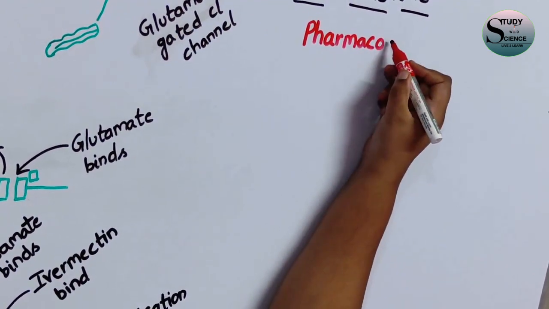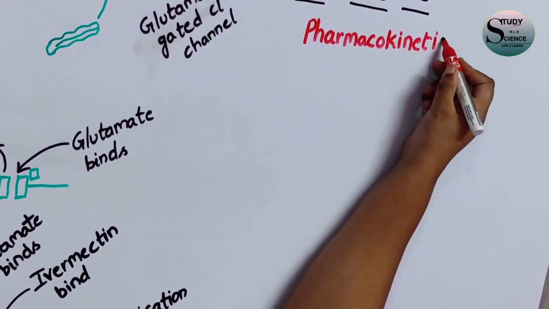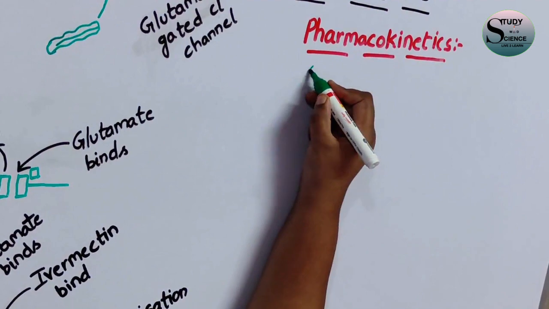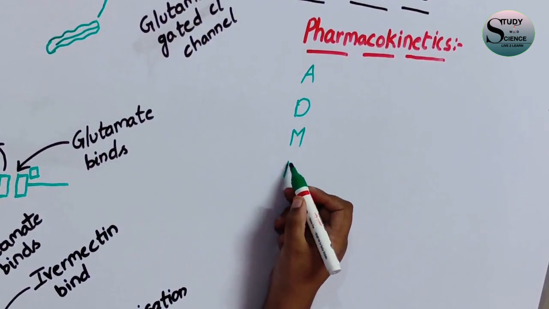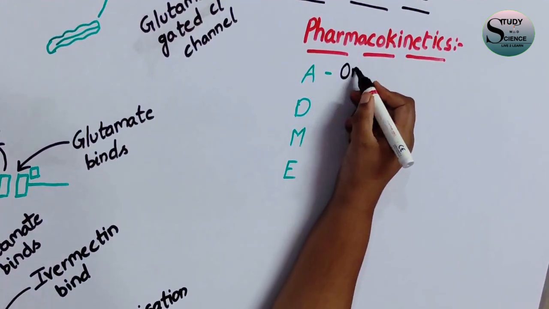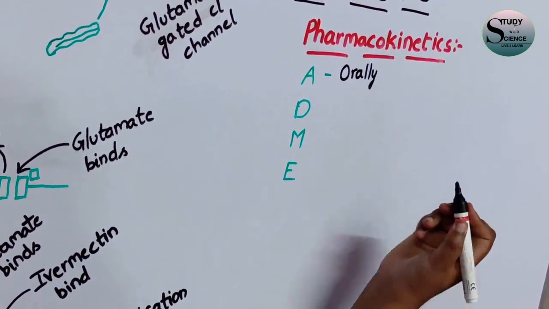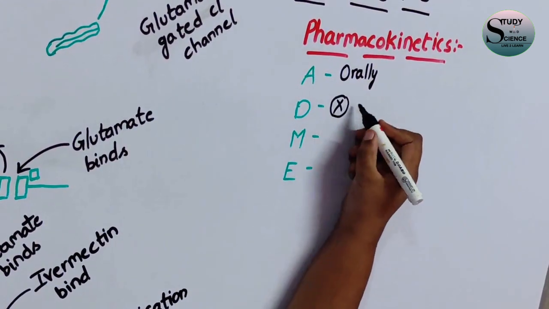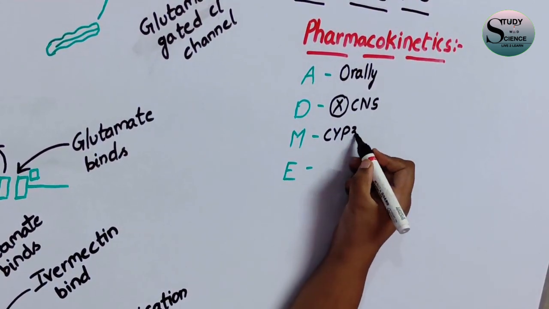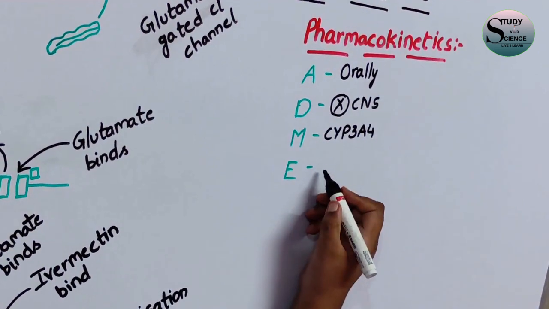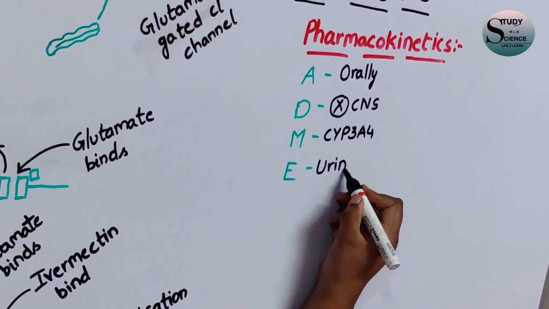So now let us discuss the pharmacokinetics of the drug ivermectin. This pharmacokinetics we are going to discuss in 4 steps: absorption, distribution, metabolism and elimination. This drug gets well absorbed orally and it is distributed to all the body parts, but it can't cross the blood-brain barrier, and the metabolism is done by the CYP3A4 enzyme, and it is eliminated through urine by the kidneys.